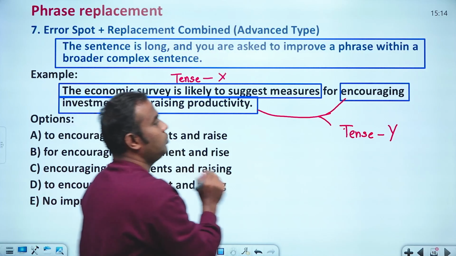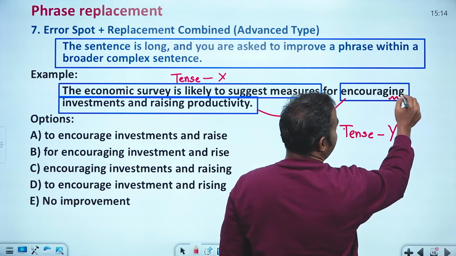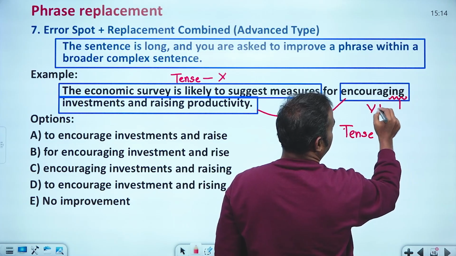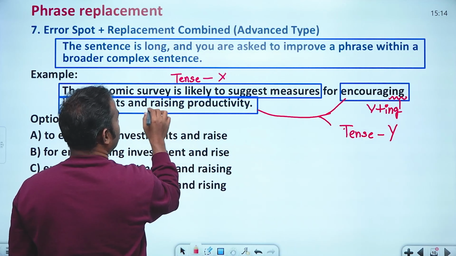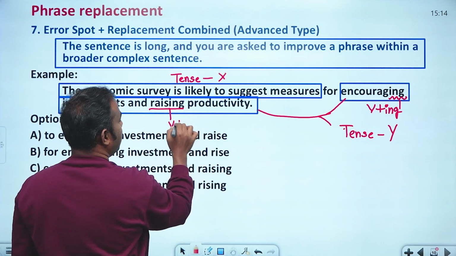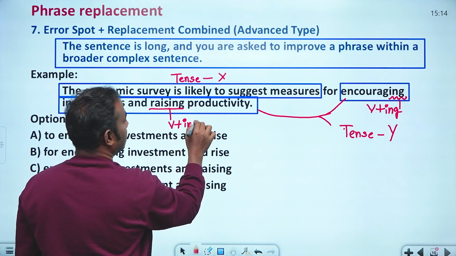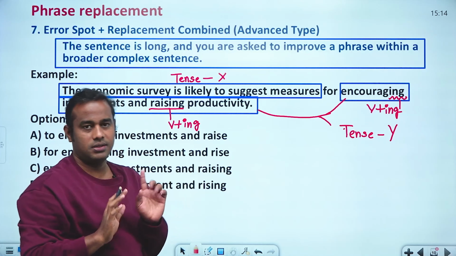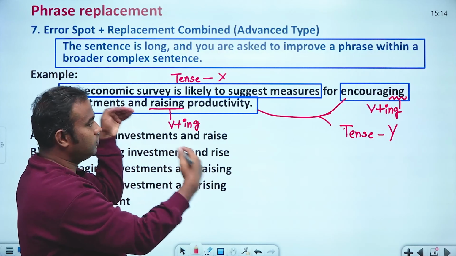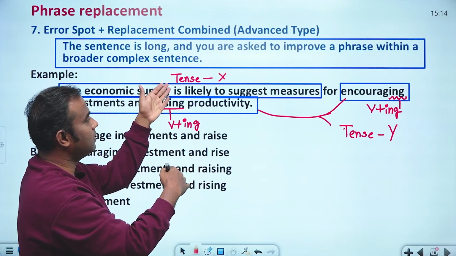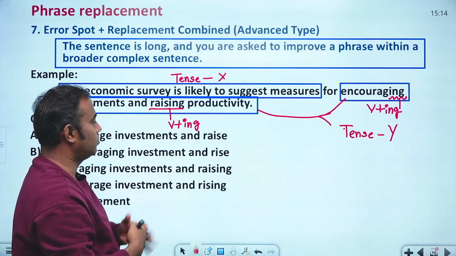How can you understand? For a verb they are adding ing, right? Verb plus ing is there. So for the verb they have added ing, so obviously they are not in the same tense. Here you need to make sure that either this one or that one, any one thing you need to change.